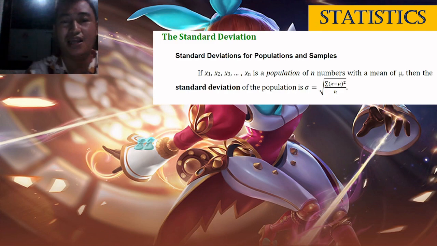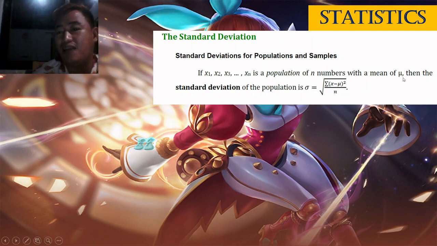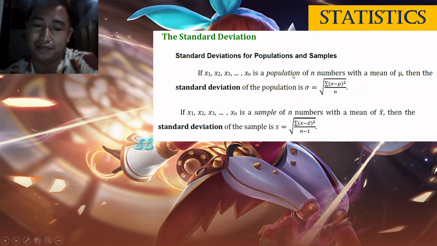Next, standard deviation. Standard deviations for populations and samples. So, for the population, class, sigma ang gigamit. Then, ang mean niya kay mu. Mu matutong mean ganina. Then, n ang gigamit, small n sa mu. Okay ra. Sa ubang books kay capital N ang ginagamit basta population, pero okay rin ang small n.